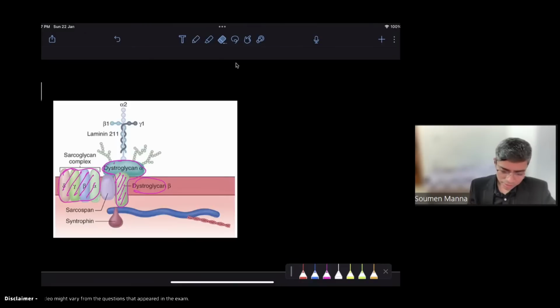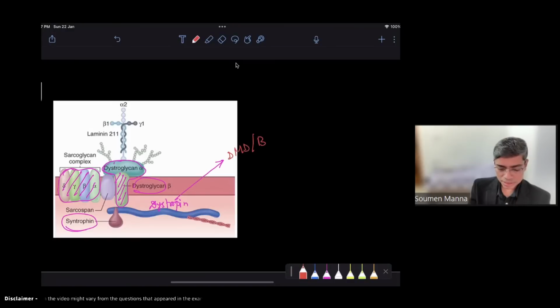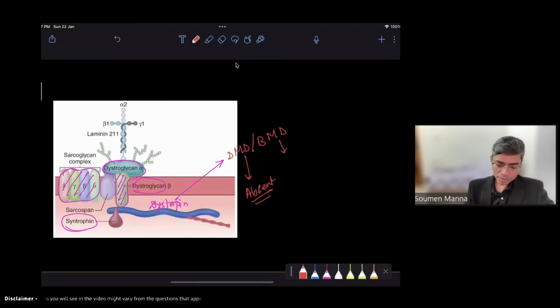And this blue color protein that you find here is actually your dystrophin protein. Along with this dystrophin, you can also find the syntrophin protein, right? If this dystrophin is mutated, then there are two diseases we have just seen: Duchenne's muscular dystrophy and Becker's muscular dystrophy. It is said that in Duchenne muscular dystrophy, this dystrophin protein is completely mutated, and because of that the protein is completely absent in the cell. In Becker muscular dystrophy, the protein is partially absent, partially present, whatever you say.